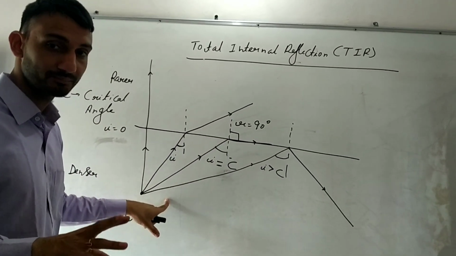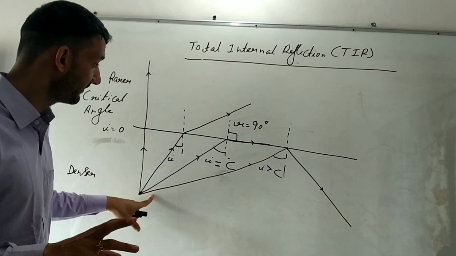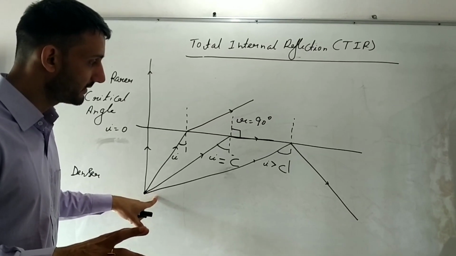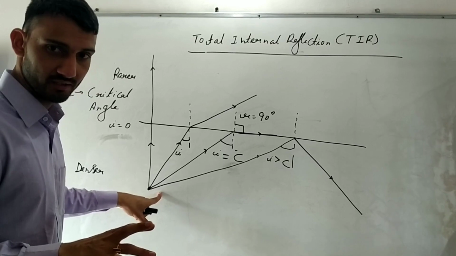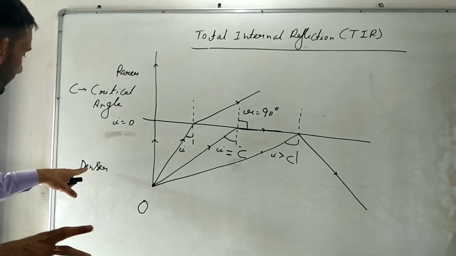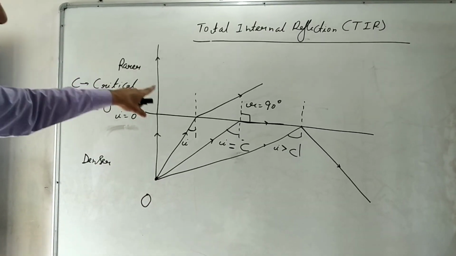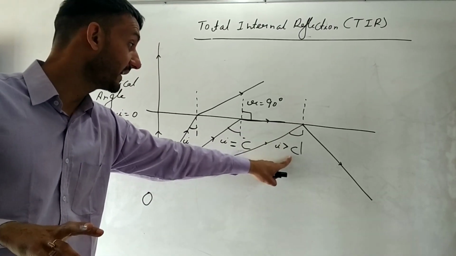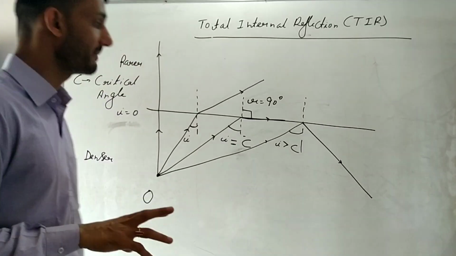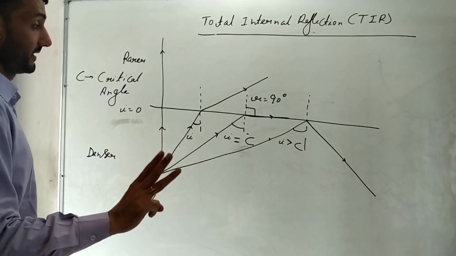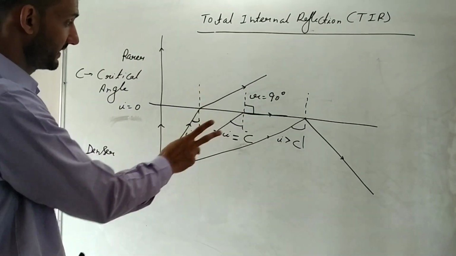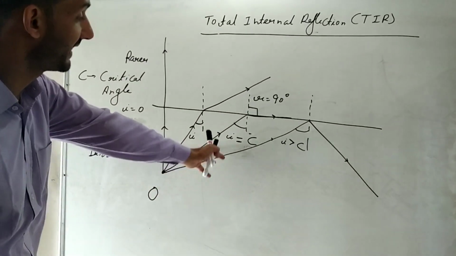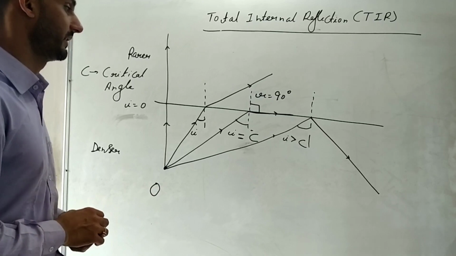When you write the definition of TIR, you will first write: it is the reflection which takes place when a light ray goes from denser to rarer medium and strikes the surface with an angle which is greater than the critical angle, then the light reflects back in the same medium. So three things we did. We understood this diagram. Second, we understood the conditions for TIR, and we defined critical angle and TIR as well.